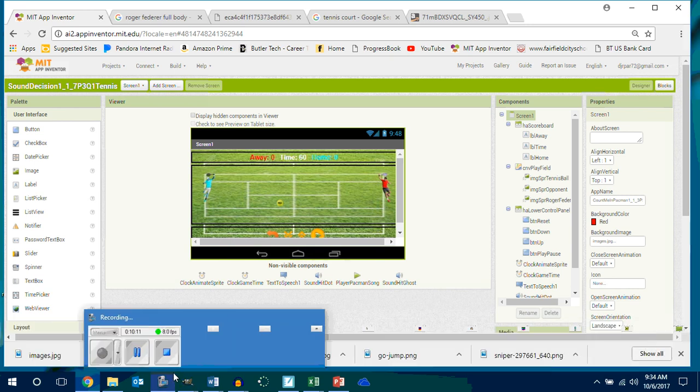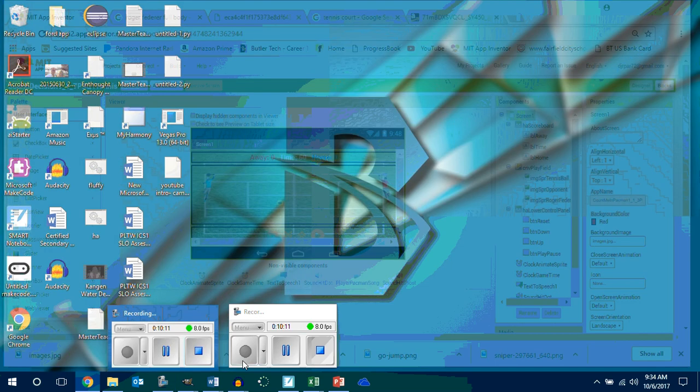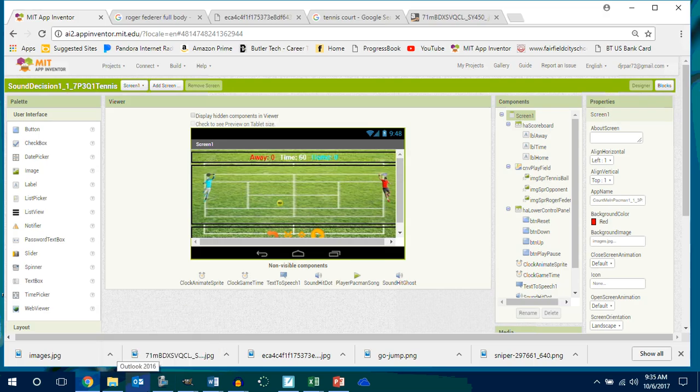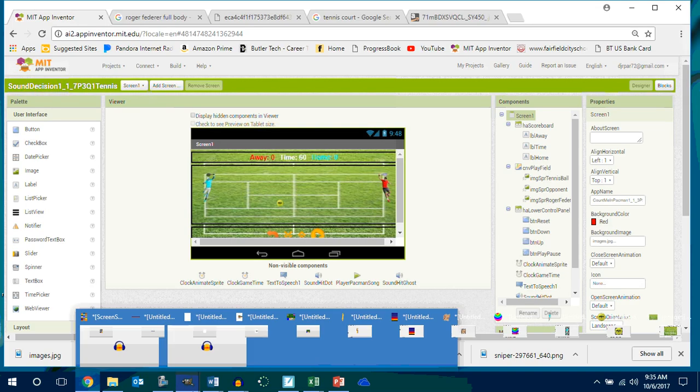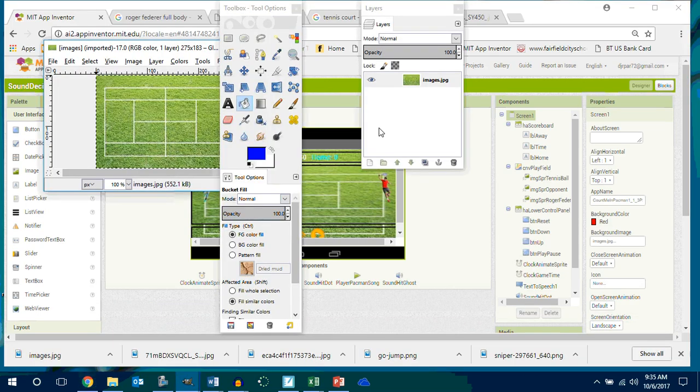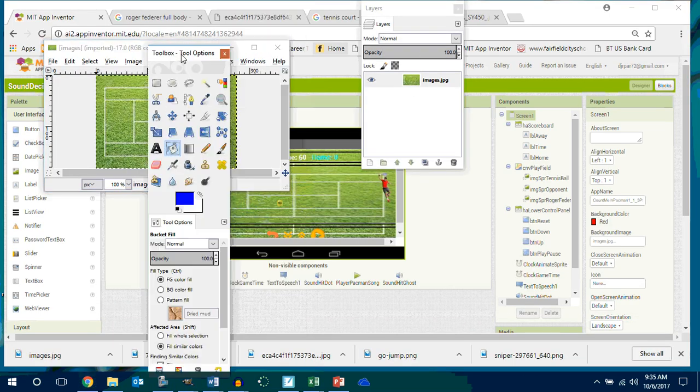You just need to set their X and Y's to be in the middle of the screen. Just move their X and Y coordinates over there on the right. Students ask me that all the time. Yeah, it's the X and Y coordinates.